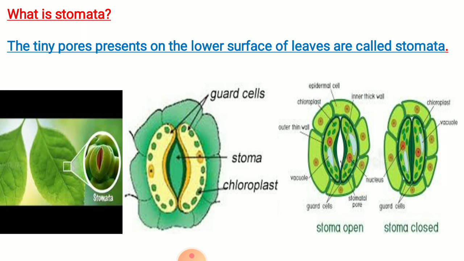Now, if you study the leaves, on the lower surface there are pores and we call them stomata. The tiny pores present on the lower surface of the leaves are called stomata. I mean to say that on the leaves there are small holes on the lower surface, and they are called stomata. Here a picture is given of open stomata and closed stomata.